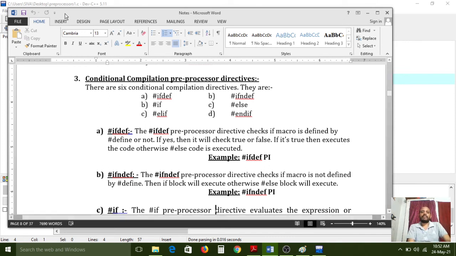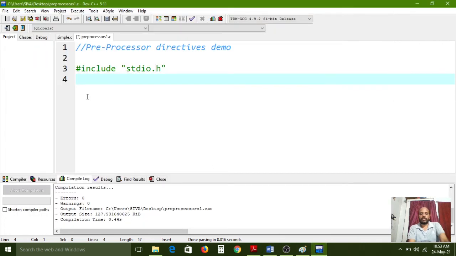Understand? So the first one is #ifdef. The #ifdef preprocessor directive checks if the macro is defined by the #define or not. If yes, then it will check true or false. If it is true, then execute the code. Otherwise, the #else code is executed. All of you carefully observe.